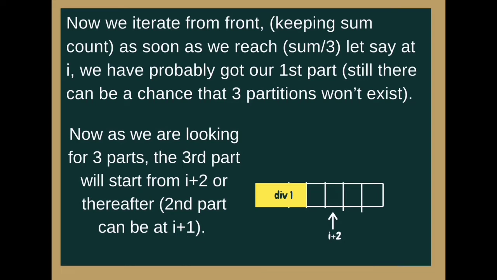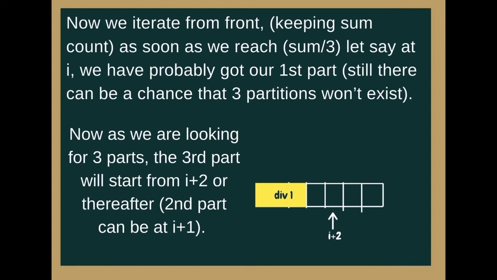Now see this case. We have this one, division 1, which has the sum 1/3 of the sum of the array. After that, we will keep one space and will look from I plus 2 to the rest of the array where the sum from the end is also 1/3.